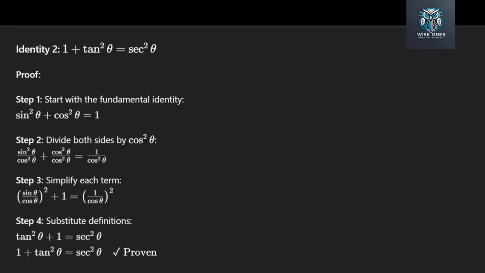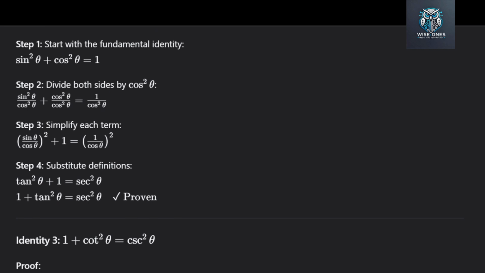Look at the second term. Cosine squared over cosine squared cancels out to become 1. Look at the right side. 1 over cosine is secant. So 1 over cosine squared is secant squared theta. So we get tangent squared theta plus 1 equals secant squared theta. Proof complete. See how we just used algebra to transform the first identity into the second.